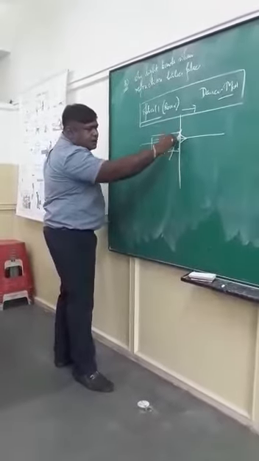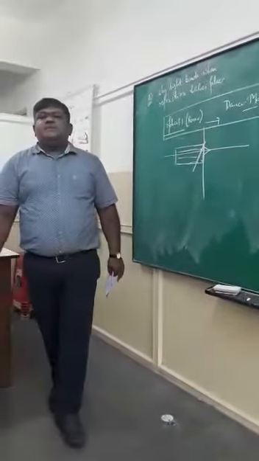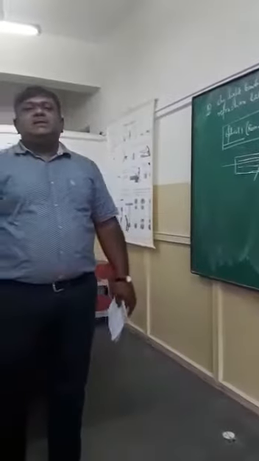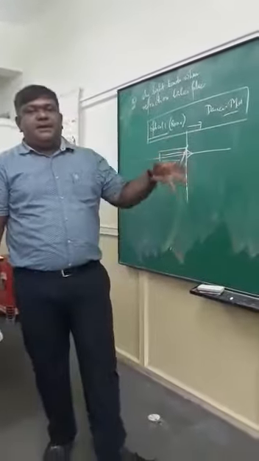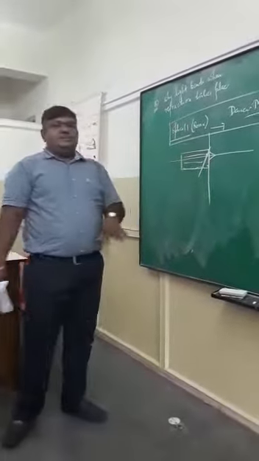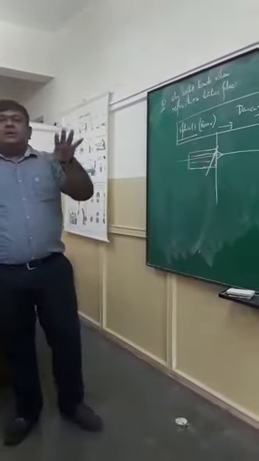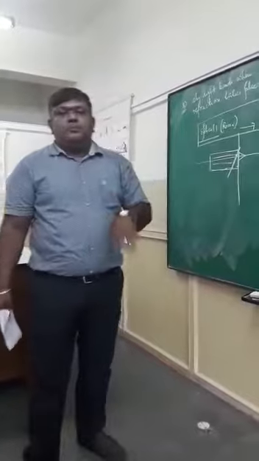The distance of separation between all these particles is not in a straight line, but in an oblique manner. So when light moves from an optically rarer medium to a denser medium, it bends towards the normal.